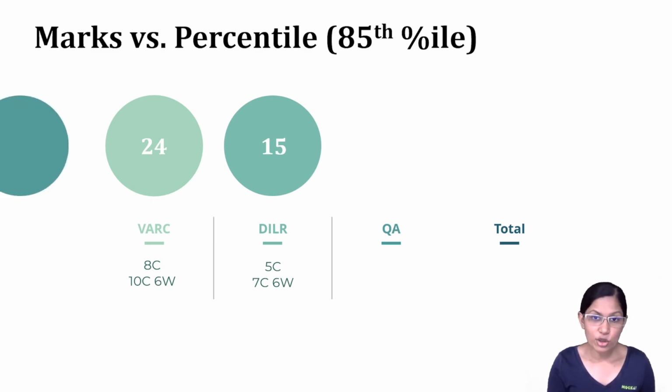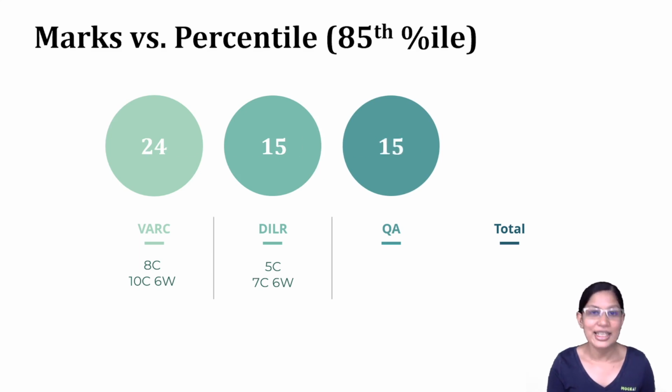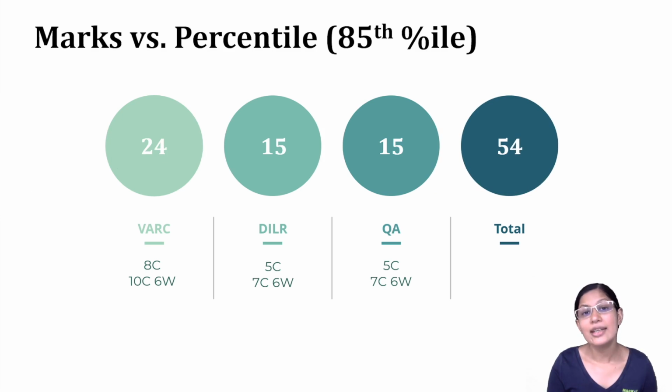You need a similar score in quant as well, 15 marks, so that's 5 questions correct again. Or at the other end of the spectrum is if you've done about 13 questions, and then in 13 questions, if you're getting about 7 questions right, that's still going to be enough. Again, I leave that thought with you that in quant, you should try and increase your accuracy as much as possible, but this is the bare minimum that you can get and still get above the 85th percentile based on the previous 2 years pattern.